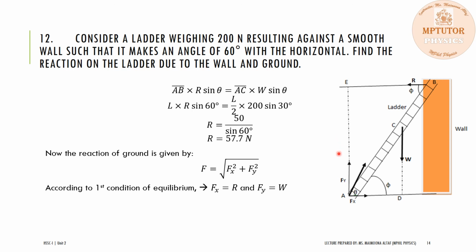So hence Fx is parallel to R. So these two forces are equal in magnitude but opposite in direction. So Fx will be equal to R, while Fy will be equal to W. So by substituting the values of R and W in this equation of the resultant of the force, the reaction of the force due to the ground on the ladder comes out to be 208 Newton. And that's the answer.